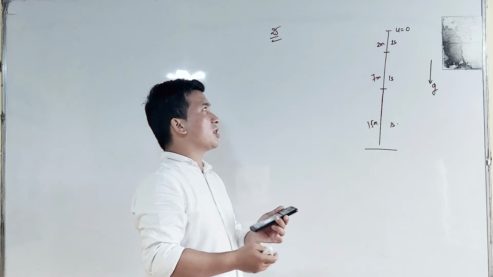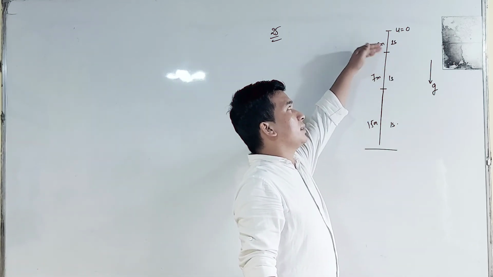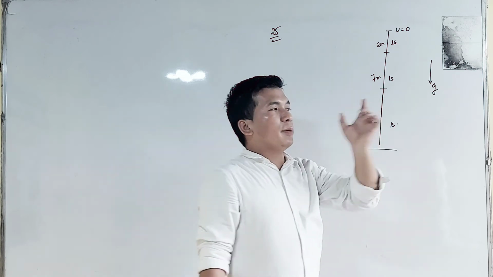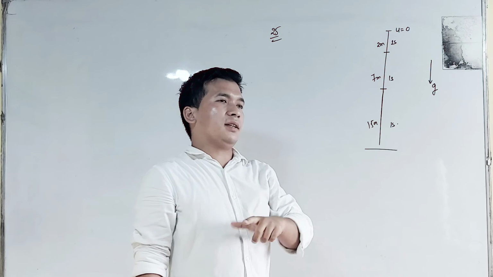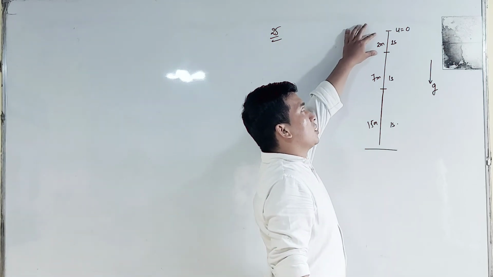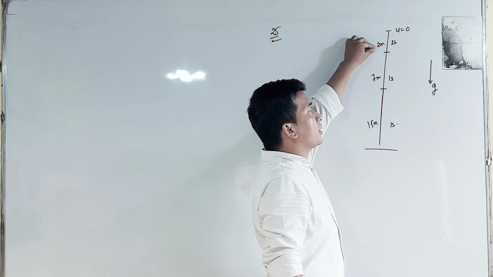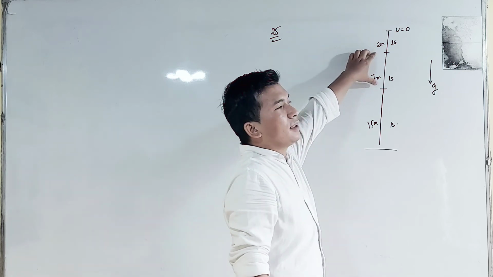Initially the speed is slow, so the displacement produced will be very small. Understood? Speed will be slow at the beginning, that is why it produces small displacement. And what about the next second?